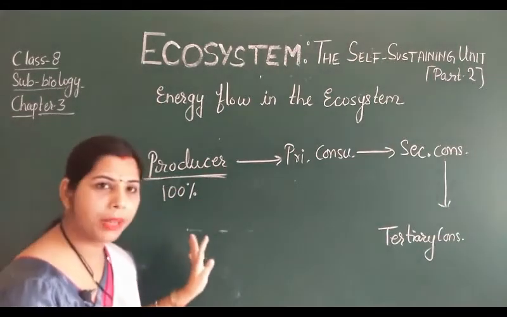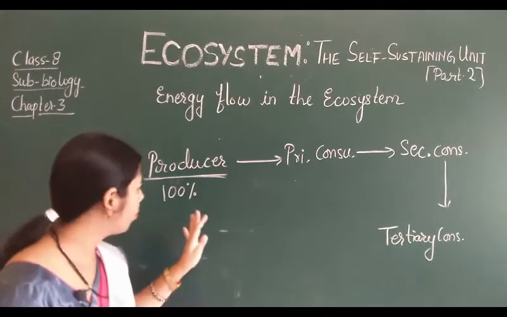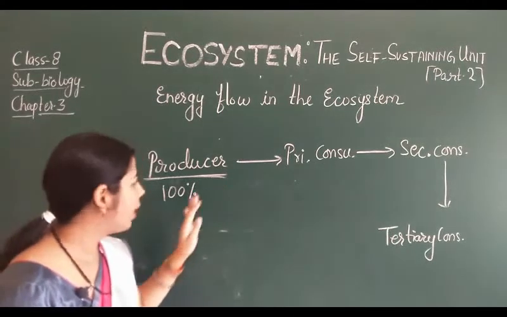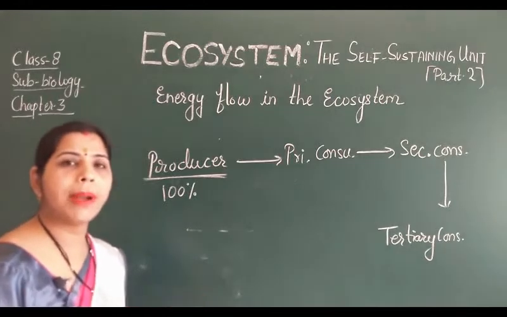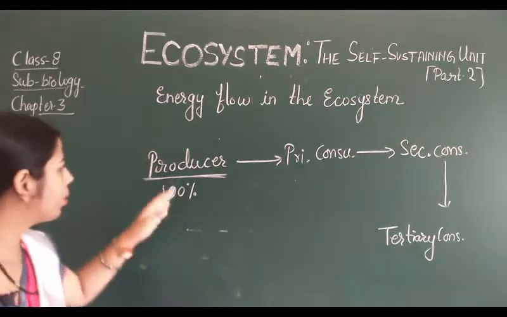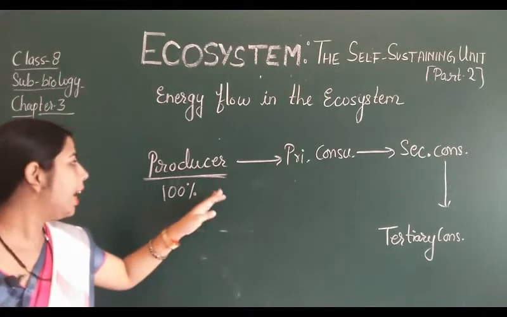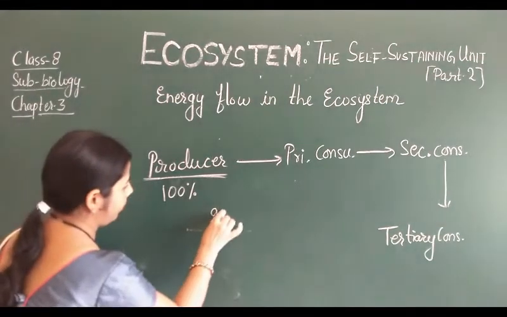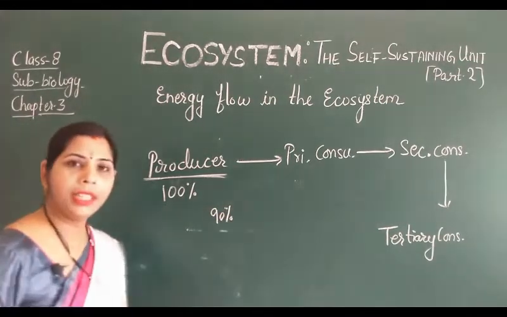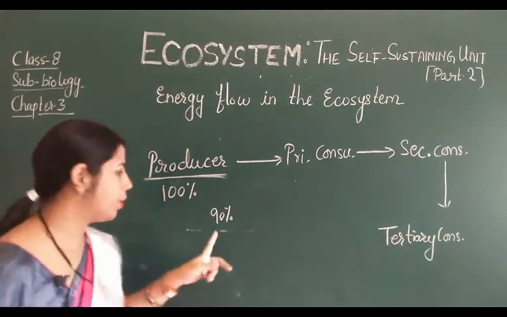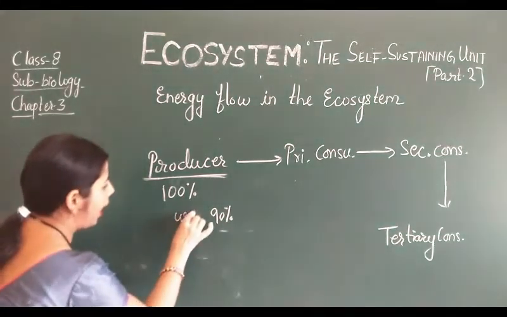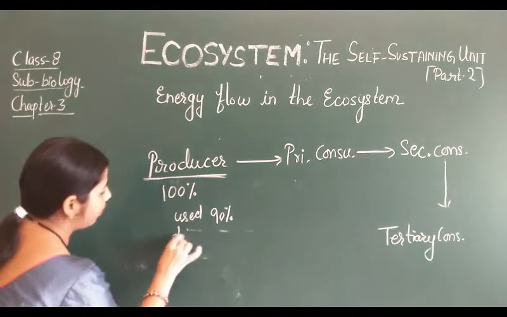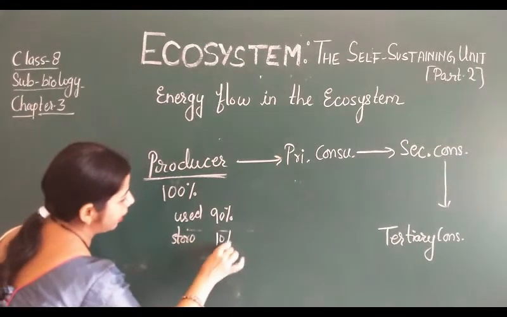When they obtain this energy, it is very necessary that they also utilize this energy. They use energy for their metabolic processes, for heat production and other things, so they use approximately 90% of the energy and store 10% energy.